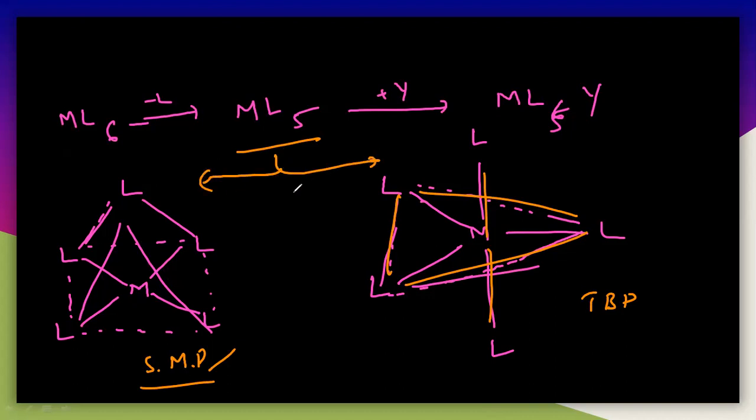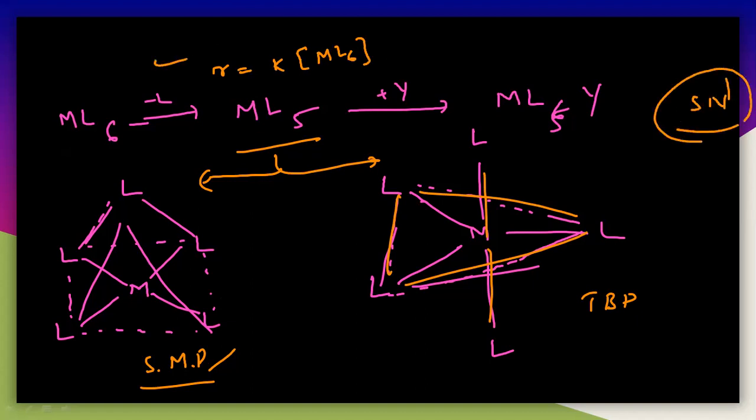So this is an SN1 mechanism, a unimolecular substitution reaction. Why? Because the rate depends completely on only one species, which is ML6. Hence it is an SN1 reaction, a unimolecular nucleophilic substitution reaction.